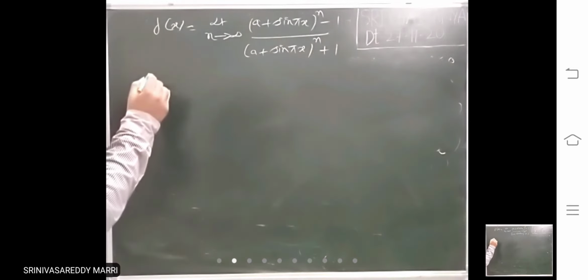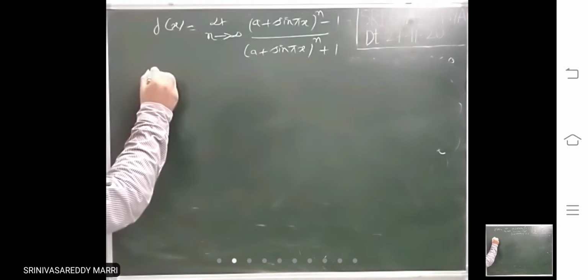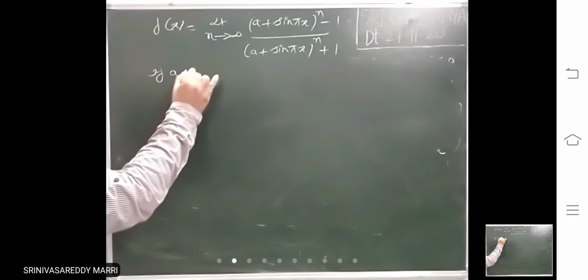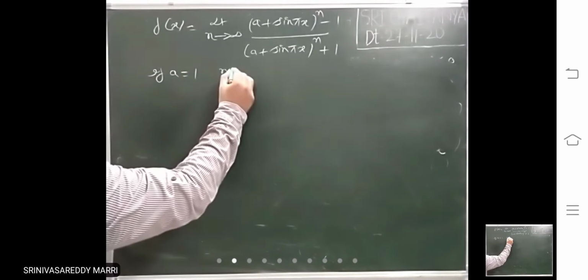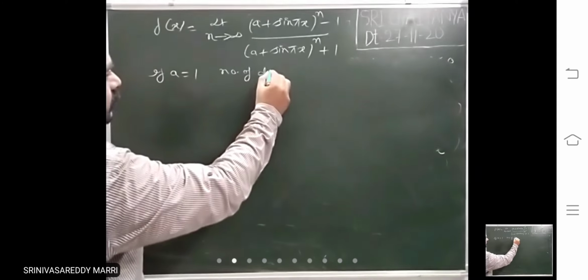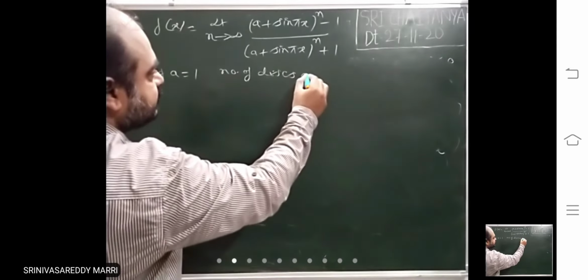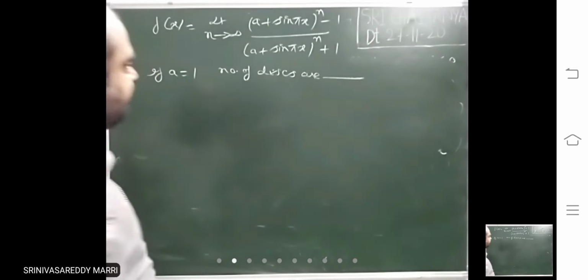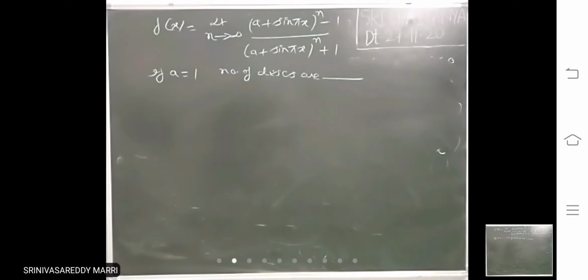It is given like this. Question he is asking is, if a equal to 1, number of discontinuities are dash.